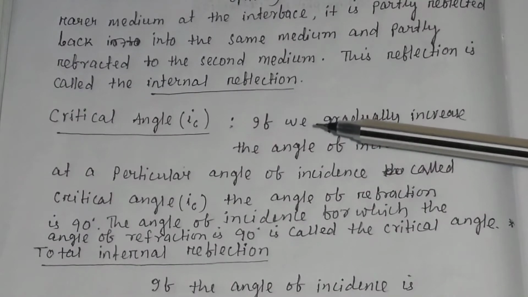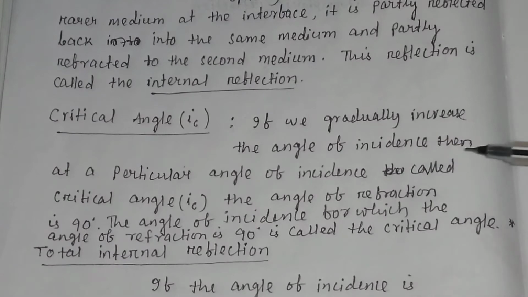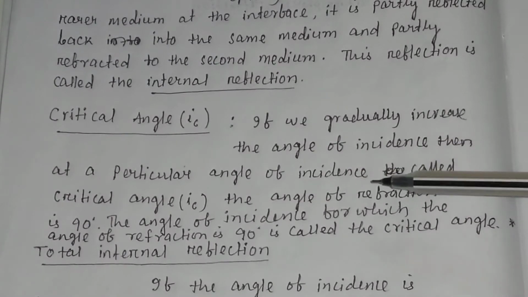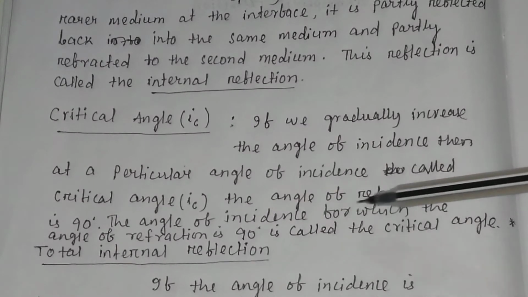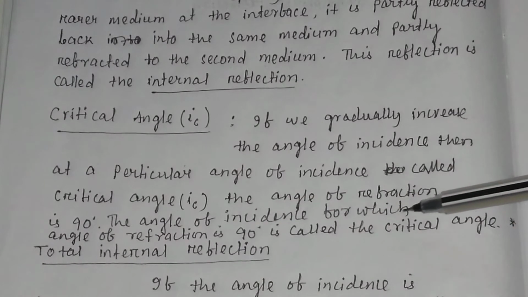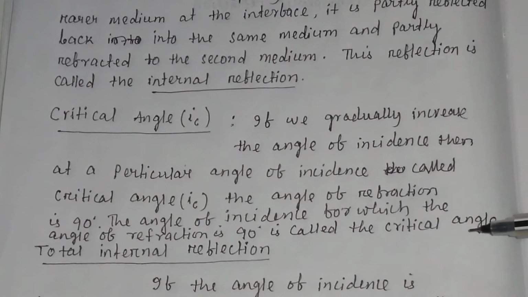But what is critical angle? If we gradually increase the angle of incidence, then at a particular angle of incidence called the critical angle, which is basically denoted by IC, the angle of refraction is 90 degrees. So the angle of incidence for which the angle of refraction is 90 degrees is called the critical angle.